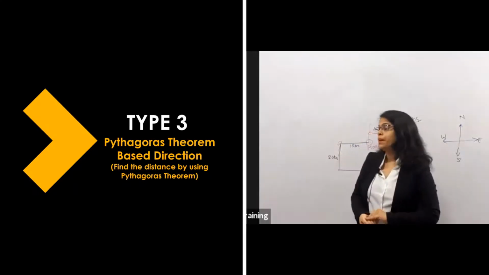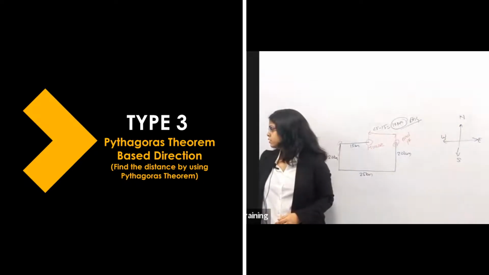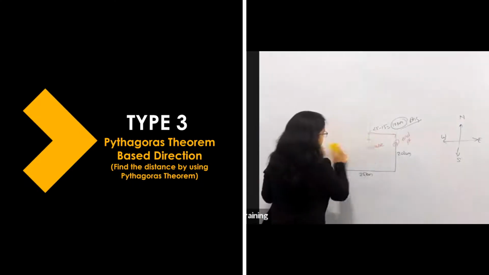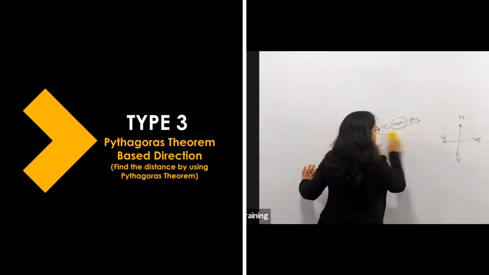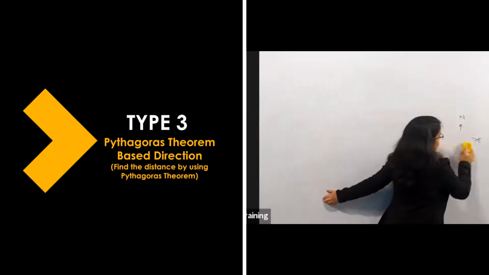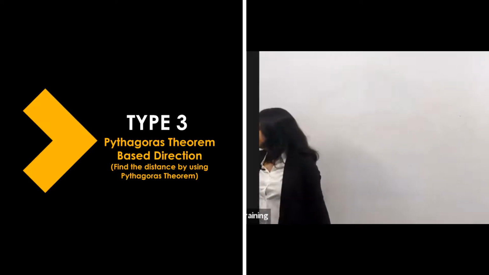Do you remember your Pythagoras theorem? This question will depend on the Pythagoras theorem itself. All other things will be the same, only Pythagoras is added here. So come on, let's start this type.